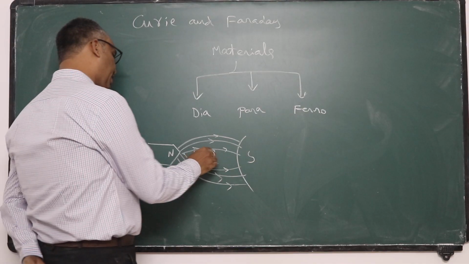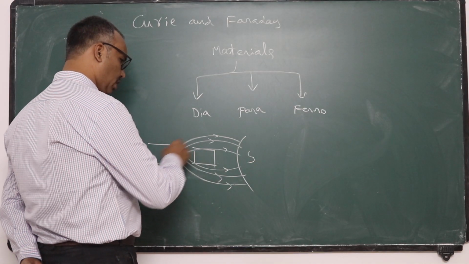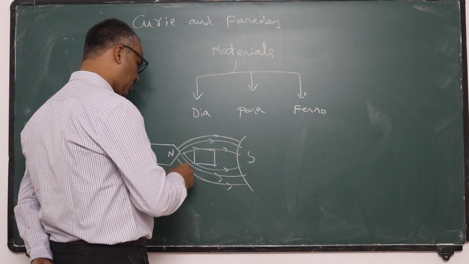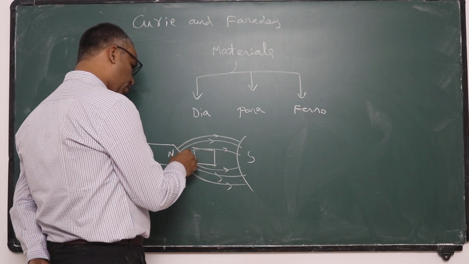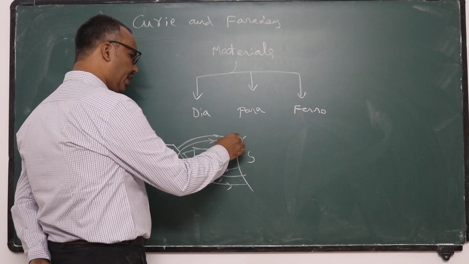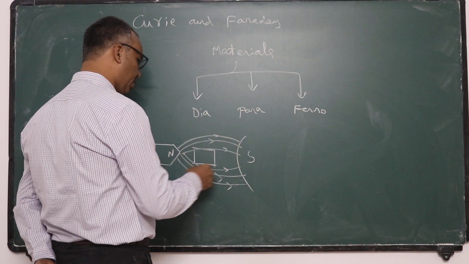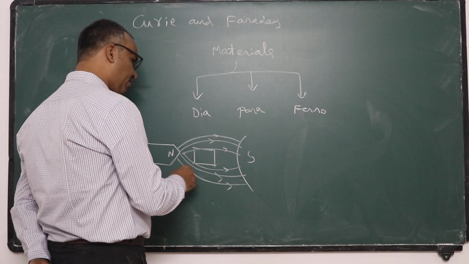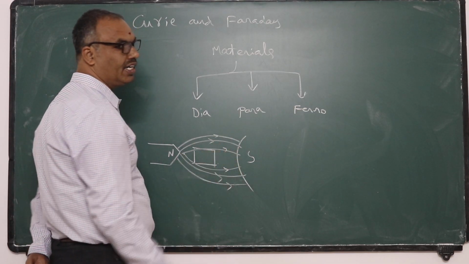Whenever we keep a material in this non-uniform magnetic field between these poles, here lines of force are very close to one another, here lines of force are away from one another. So this is a region of strong magnetic field, this is a region of weak magnetic field.